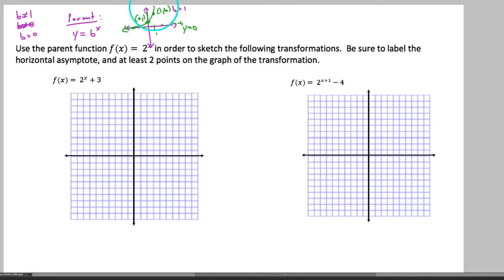If b is bigger than 1, then we're going to have this growth function right here. If b is less than 1, we still have an asymptote on the x-axis, and we still go through (0, 1), which I'll label on the left side here. But if b is a proper fraction, then 1, b, because b is between 0 and 1, is going to be lower than what I started with here. We could see that this would be an exponential decay function. So we're going to say growth if b is bigger than 1, decay if b is between 0 and 1.